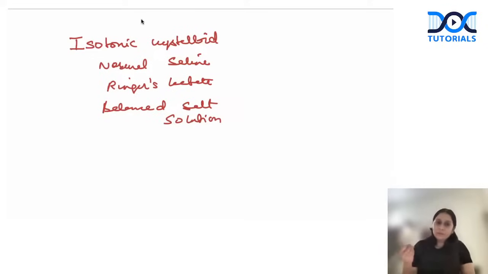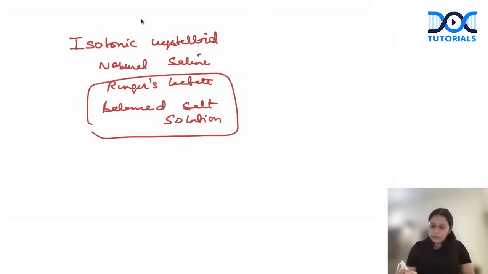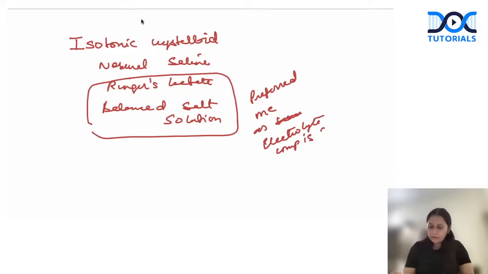Now guys, the better fluids, which have an electrolyte composition near the plasma electrolyte composition, are your Ringer's lactate and balanced salt solution. So these are the preferred ones, as the electrolyte composition is similar to the patient's electrolyte composition. So these are the preferred fluids.